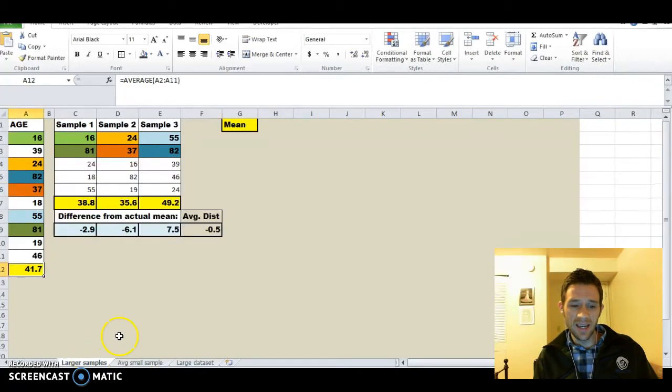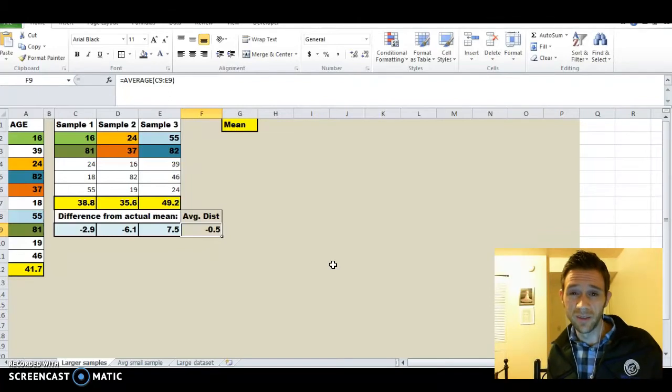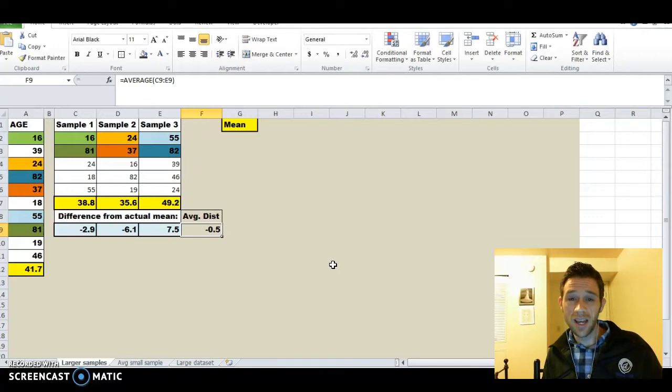But you can see that what we're doing here now is what we call a mean of means, which we actually don't call that because it's so awkward to say mean of means, mean of means. So instead of saying mean of means, we say the grand mean. So this is the grand mean. It's literally a mean of these 3 means, right?